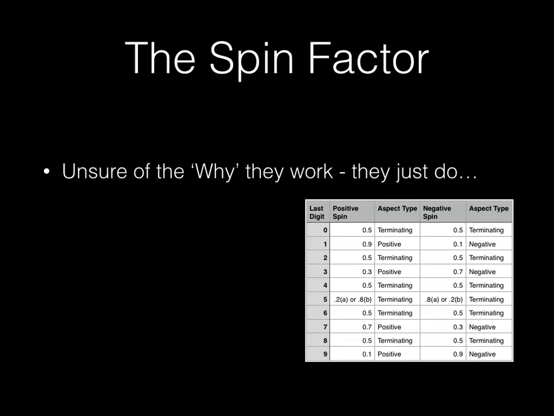Also interesting to note is that the last digits 1 and 9 are the reverse of each other in their spin factors, as are 3 and 7. Digging further, it is also interesting to note that 1 and 9 as a group are the opposite of 3 and 7 as a group. Positive spins in relation to 1, 3, 7, and 9 always result in an answer that ends in 0.9, which is rounded up for the positive aspect. Negative spins in relation to 1, 3, 7, and 9 always result in an answer that ends in 0.1, which is rounded down for the negative aspect.